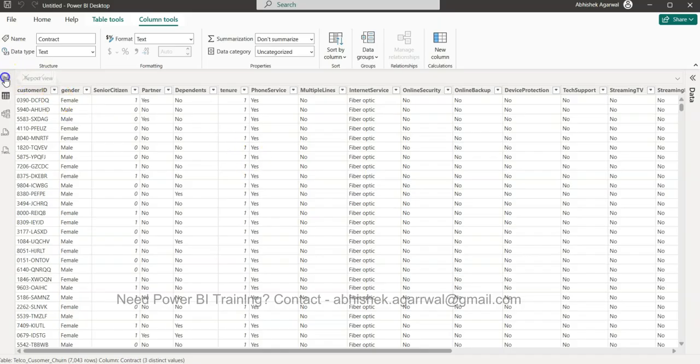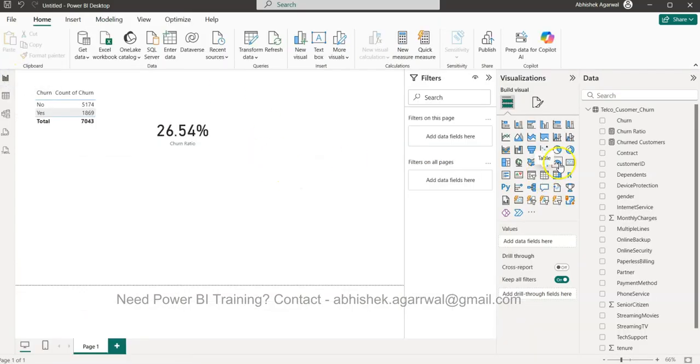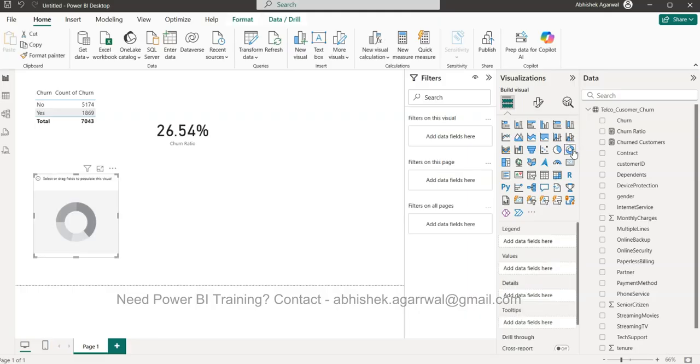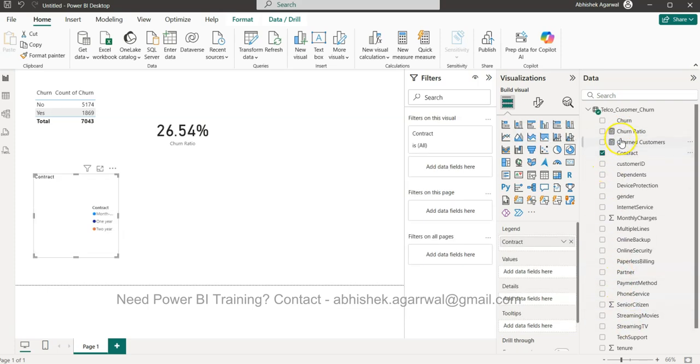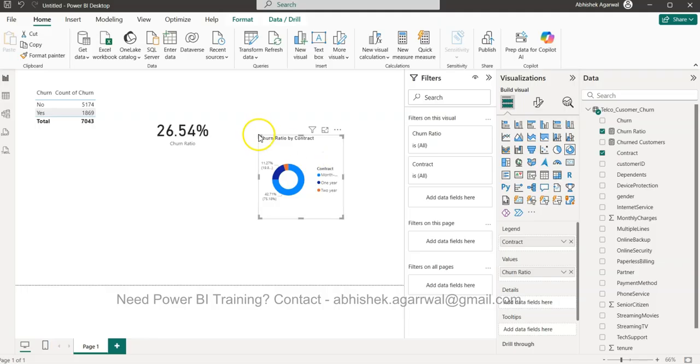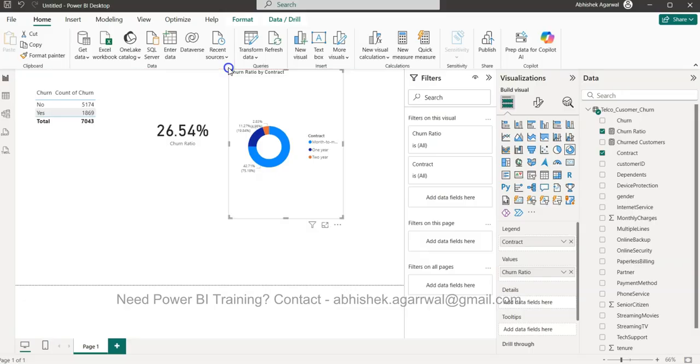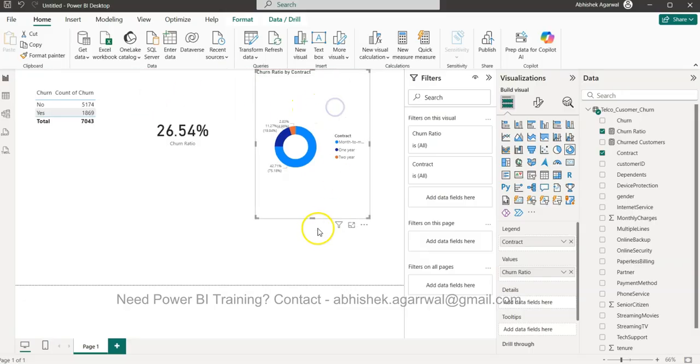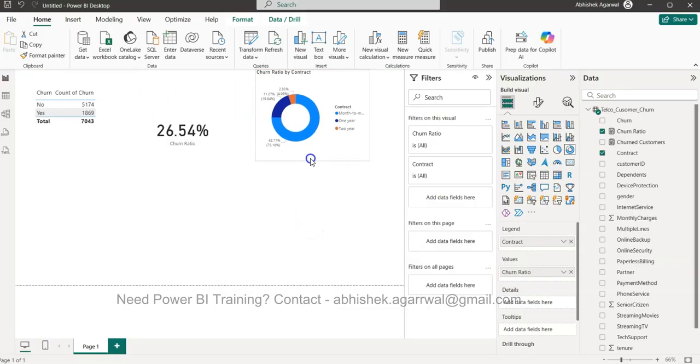Perfect. So contract column. Now what we will do is bring one donut chart to easily visualize this information. For legend, we will have the contract, right? And for the values, I will have the churn ratio. Okay. So now we have the answer for our second question, which is basically asking us about the churn, right?